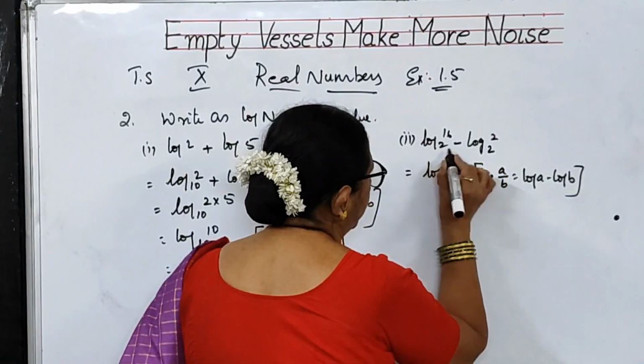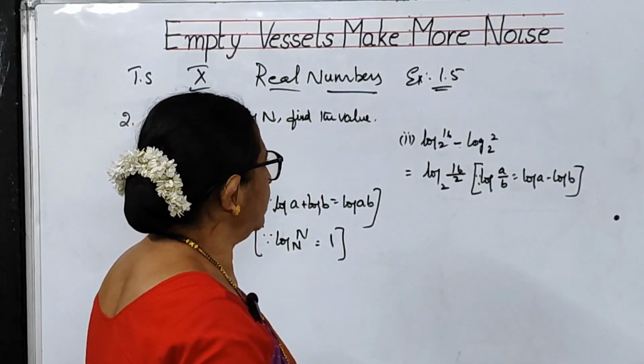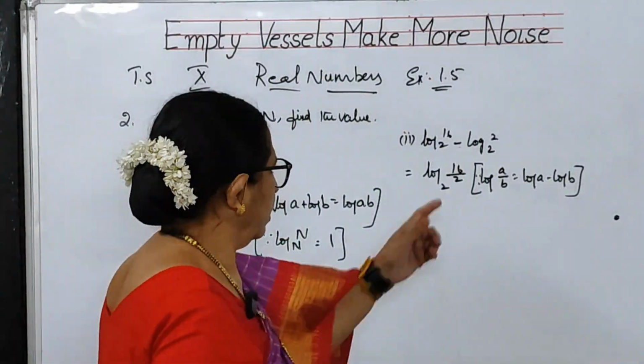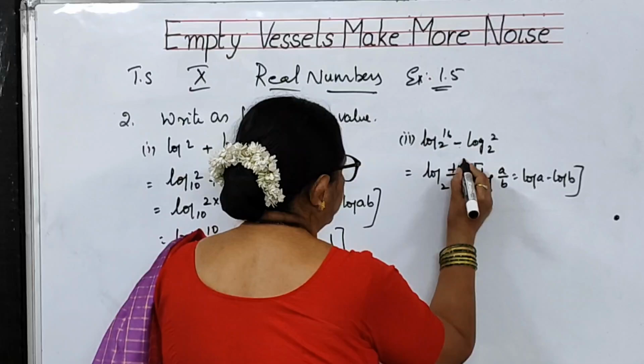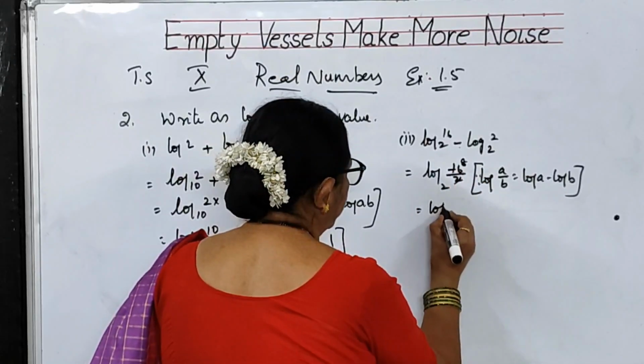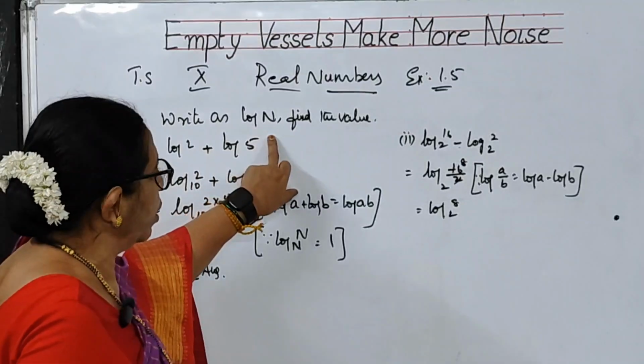This is in the form of log a minus log b. So what did I do? Log a minus log b is nothing but log a by b. So I have taken it here, 2 1 2 8. So what am I getting? Log 8 to the base 2. So we have written this in the form of log n.